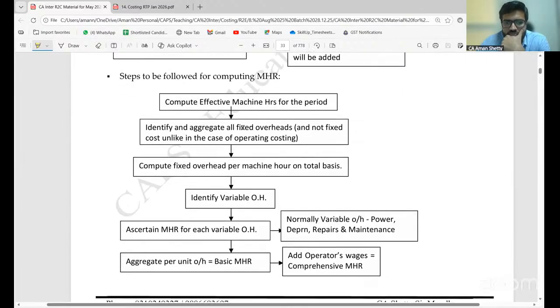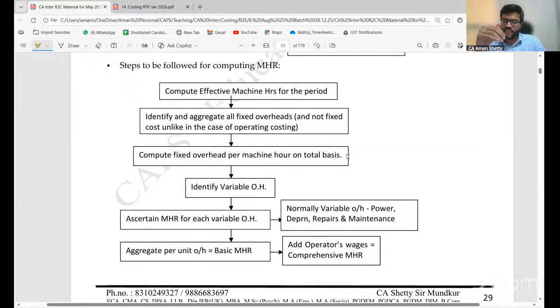We'll put an arrow mark for that. Exclude abnormal hours. All abnormal hours should be excluded for calculating effective machine hours. Sorry, actually, okay, do one thing. I will explain it in the notes when you're doing problems. Continue. Sorry.